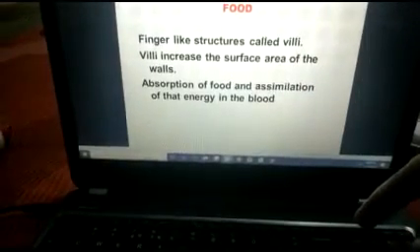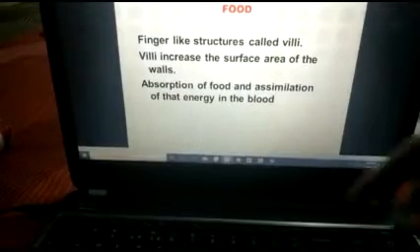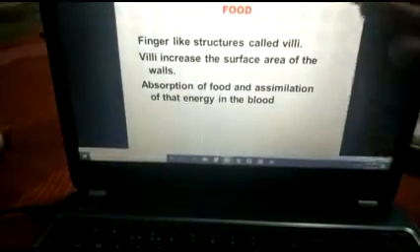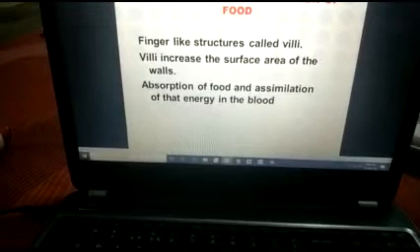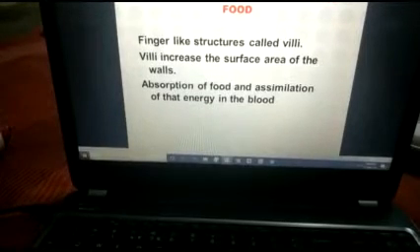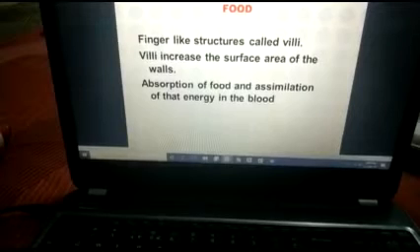See students, like fingers, many finger-like projections are coming out, which help to increase the surface area of the inner wall. As I told you, the small intestine is very narrow, and when the food is coming, definitely some traffic jam will be there.